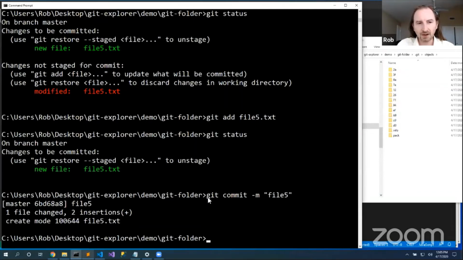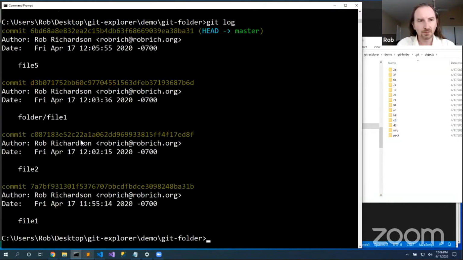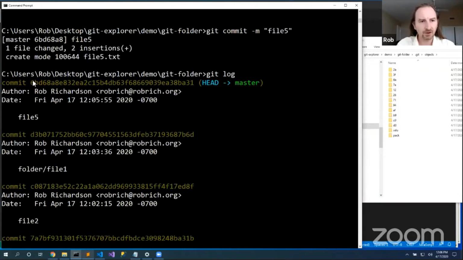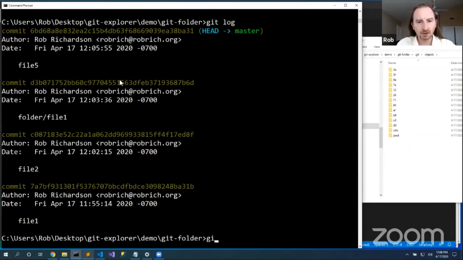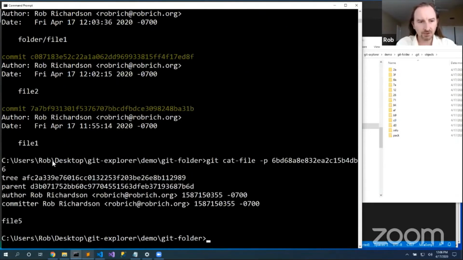Now in theory, I have the blob that was just the original thing, and I have the blob that is the changed thing. It'd be kind of nice if I could go poke at those more directly. When I say git log, I now have this commit node, git cat-file -p, and that references this tree.